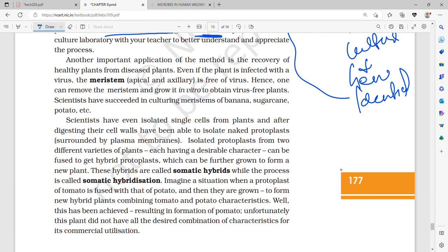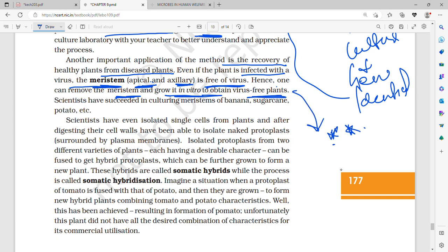Now another important application of tissue culture is the recovery of healthy plants from diseased plants. Even if the plant is infected with the virus, the meristem, that is the apical as well as axillary meristem, is going to be free of the virus. Hence, one can remove the meristem and grow it in vitro to obtain a virus-free plant. This is also a very important and very amazing fact.